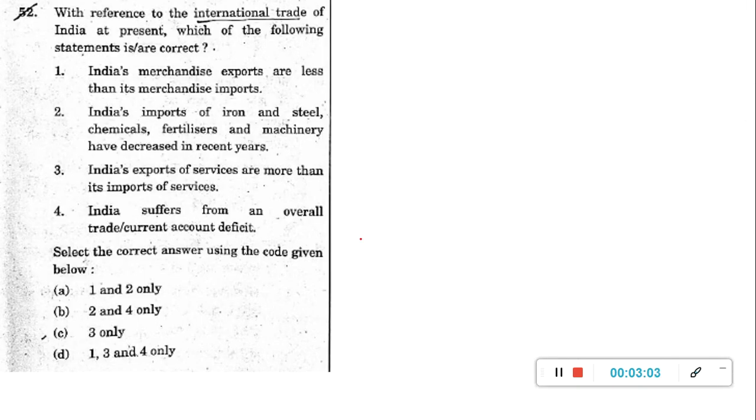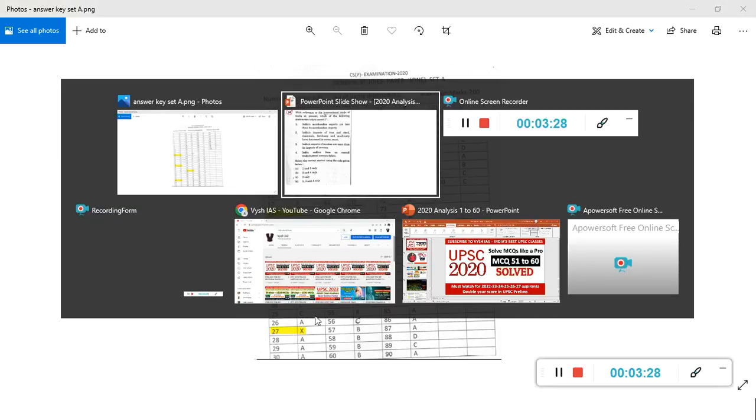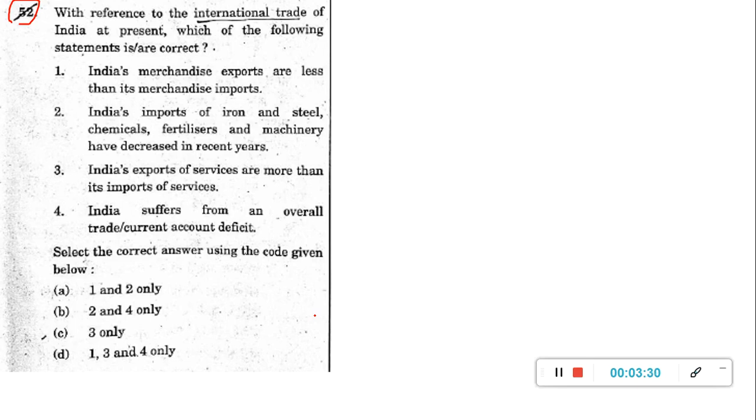Question number 2 is a question which UPSC cancelled. In the UPSC answer key, I tell you, every time they cancel certain questions. This is the 2020 answer key for this particular set A. Here, 27 I already showed you. Now it is question number 52. It is X. X means there is no answer key for that, which means UPSC has cancelled that question. See, the number of items dropped is 2. So these two questions, 27 and 52, were dropped. But still here we have an answer, and it is not a very difficult question.